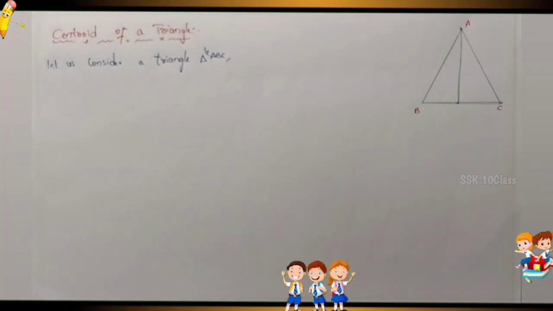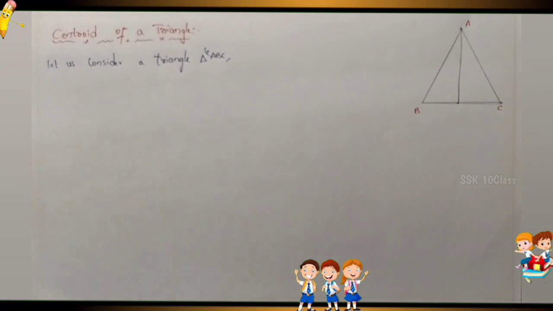So write down, you can write here, understand clearly. So what is a median? So I will write here.